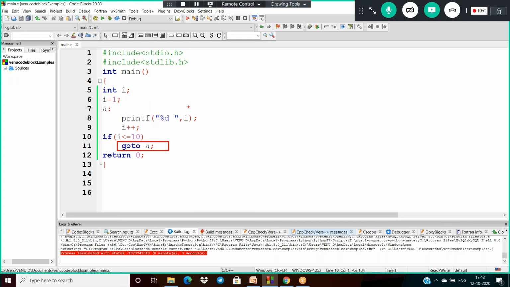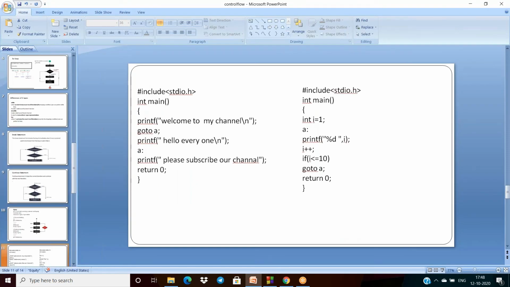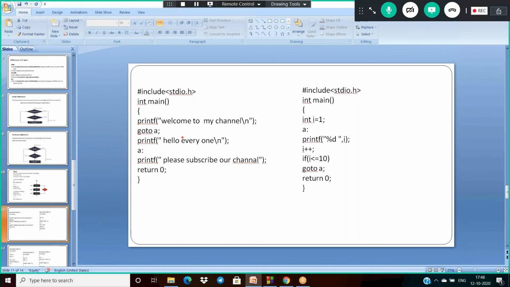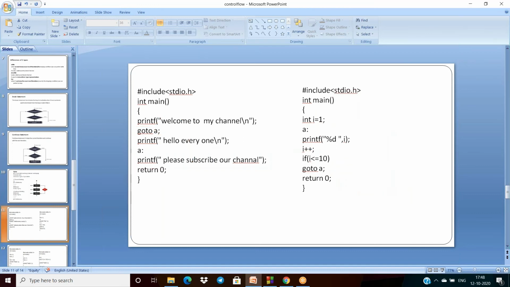So that is why by using goto we can represent a loop, and by using goto we can represent a selective statement. Okay, so now here I am calling the label first. Then I am writing the label definition. So that is why it is backward labeling. In the other case, first we write the label definition, and after then we call the label, so that is forward labeling.